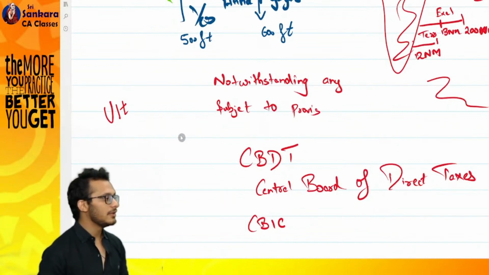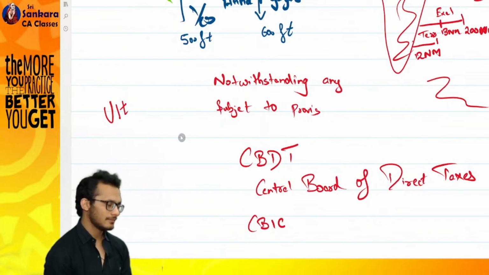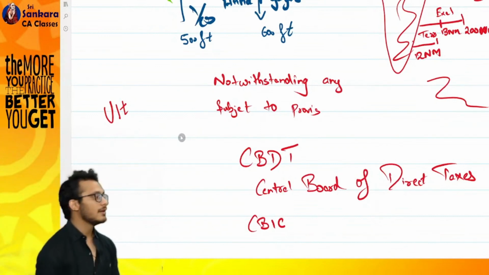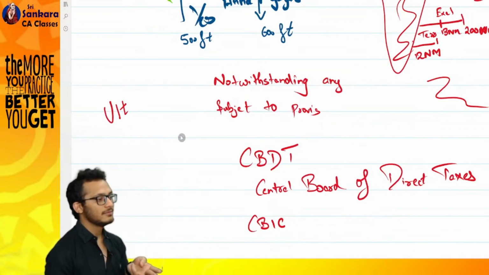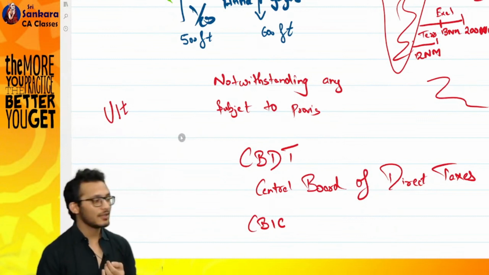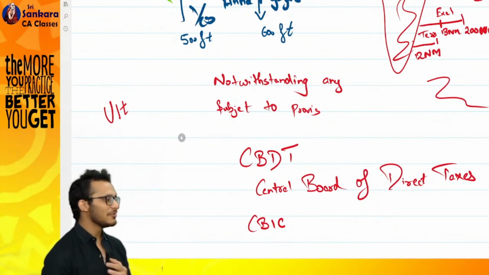For the Income Tax Act, the rules are defined by the Central Board of Direct Taxes. Clear till now? We have completed the last 2-3: Act, Finance Act, rules. Next is circulars, and Karthik told you we'll discuss later.